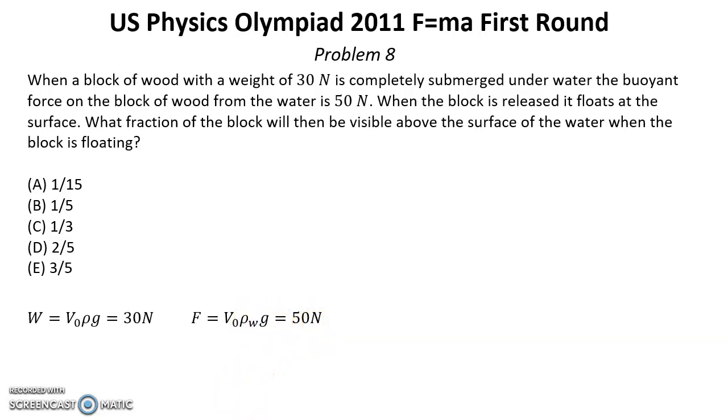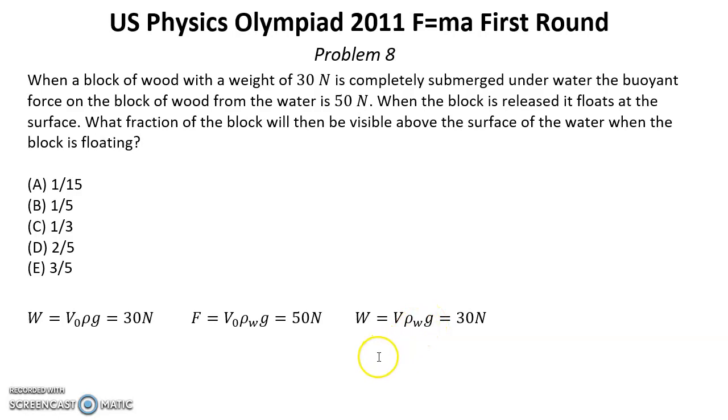And when this block is floating, we can write the weight of this block W, which is 30 newtons, equalized by the buoyancy force, and now it's a new volume V of the submerged block multiplied by rho water multiplied by g.